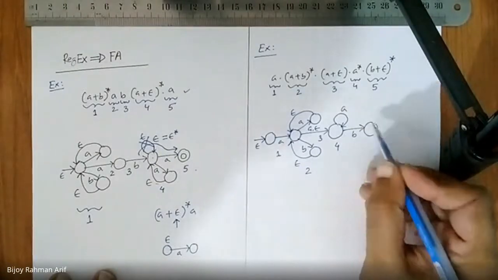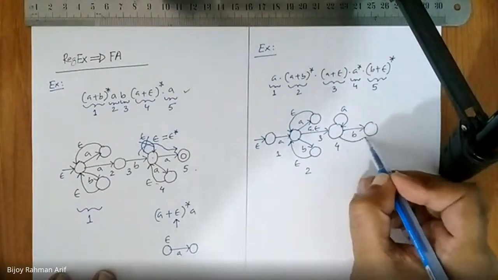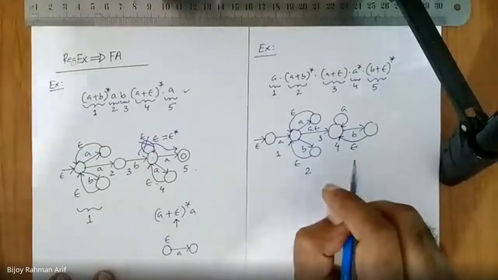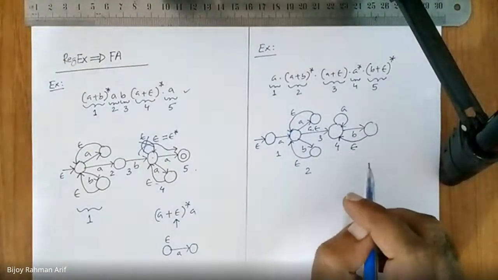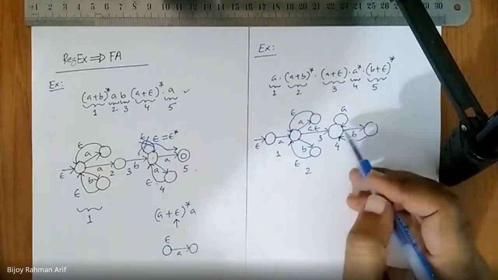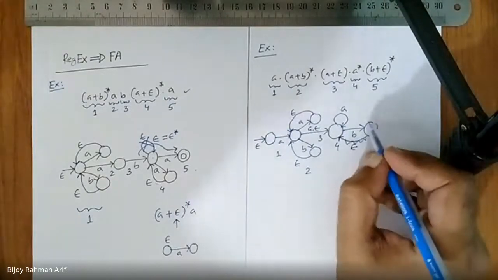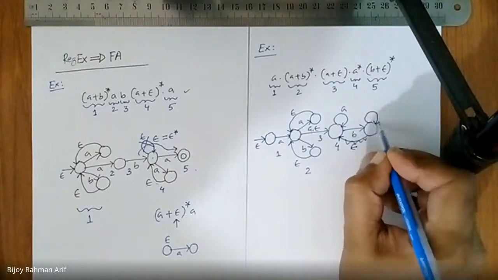Good, wonderful. You are catching the point. Then you have to come back over here again. Epsilon move. And what would be the final step? Tell me. That's I made a mistake. If you come back over here again, then again you can generate A, which is a mistake. So you cannot do this. You are going to generate B over here.